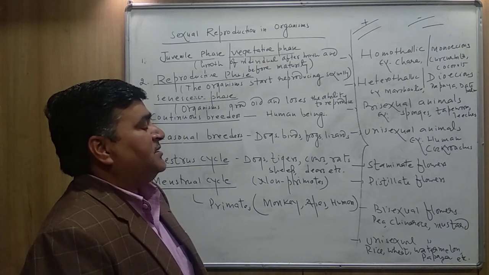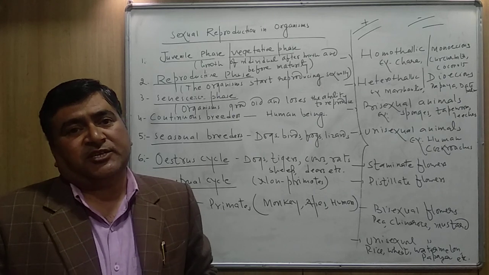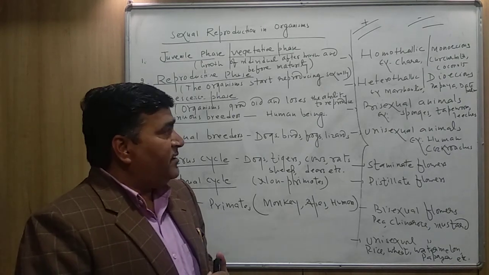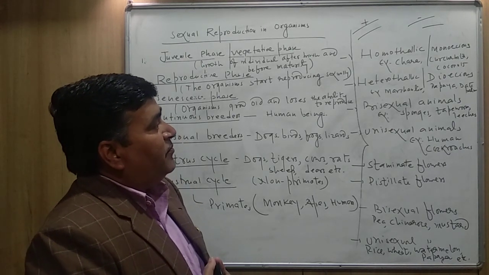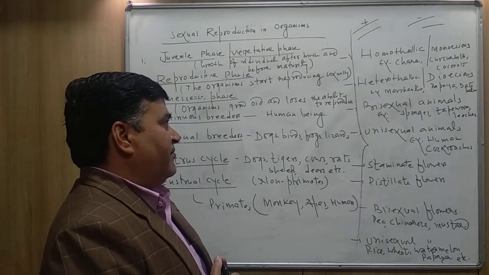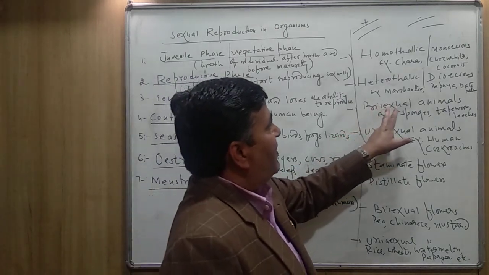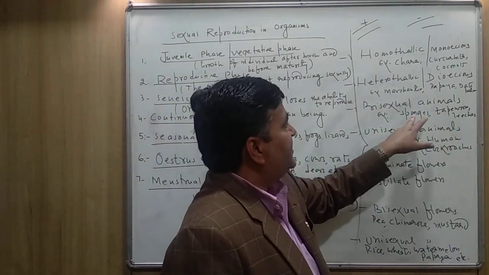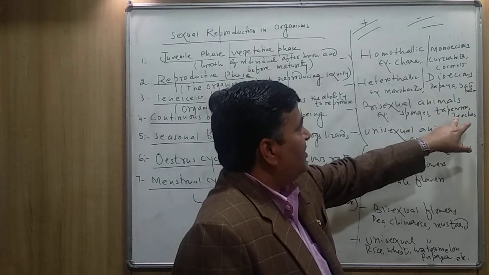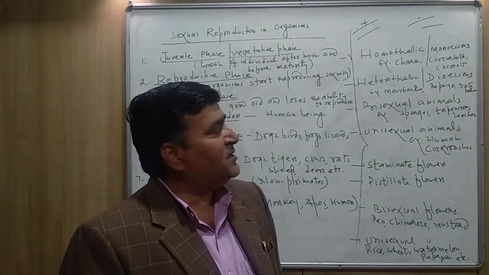The same like bisexual animals and unisexual animals. What do you mean by bisexual animals? The animals having both of the sex organs on the same individual, and this condition is called bisexual animals. Like sponges, tapeworm, leeches, these animals are bisexual animals.